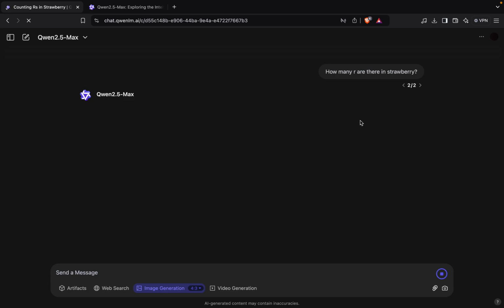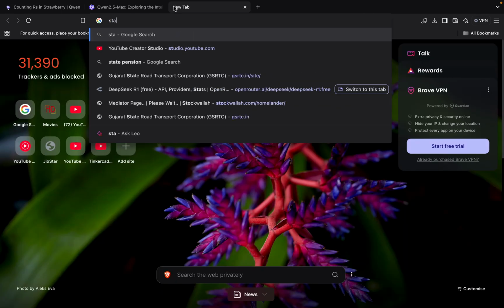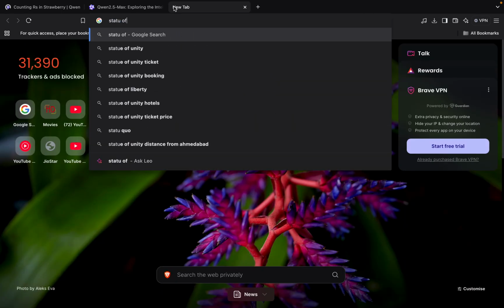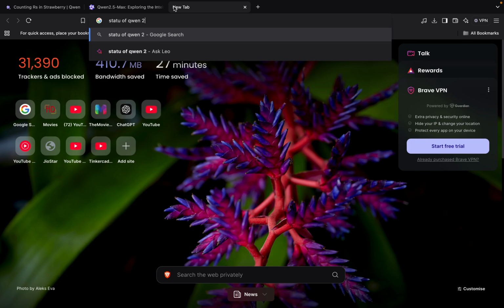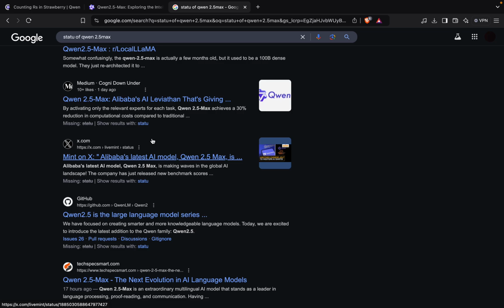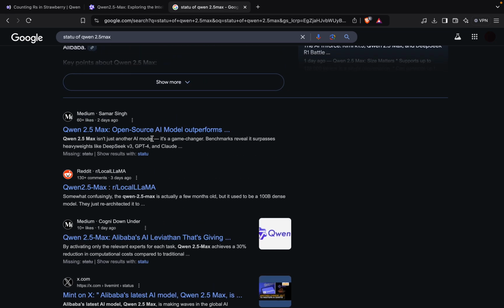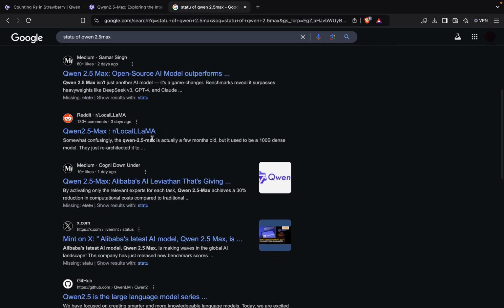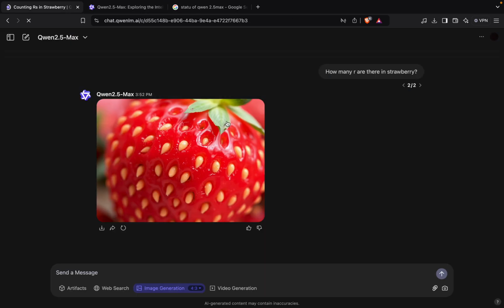How many hours are there in strawberry? Now let's check the status of Qwen 2.5 Max. Okay, so they don't provide any link for checking the status of the Qwen model. Okay, no worry for that. So it has generated an image for this: how many hours are in that strawberry?